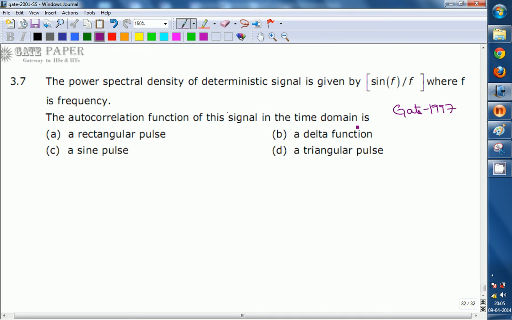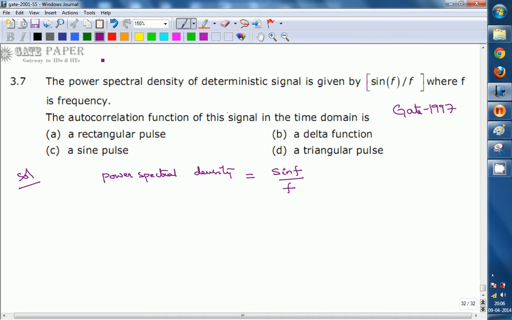Here the options given are: a rectangular pulse, a delta function, a sine pulse, and a triangular pulse. Now we will see the solution for this. Here it is given that the power spectral density of the deterministic signal is sin f by f. So we need to find the autocorrelation function from this power spectral density.